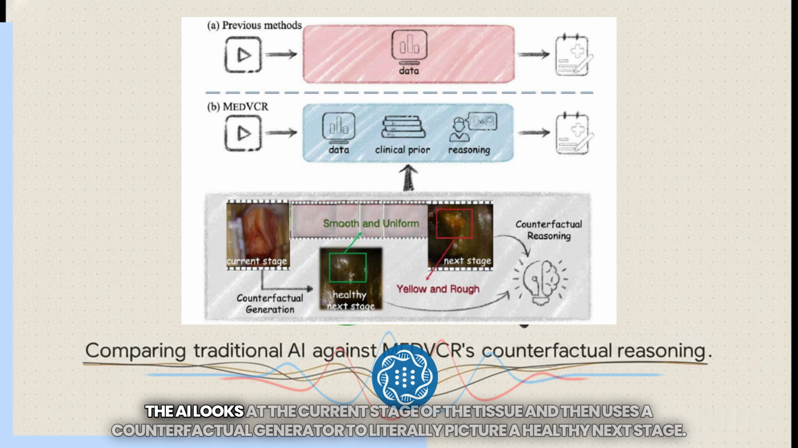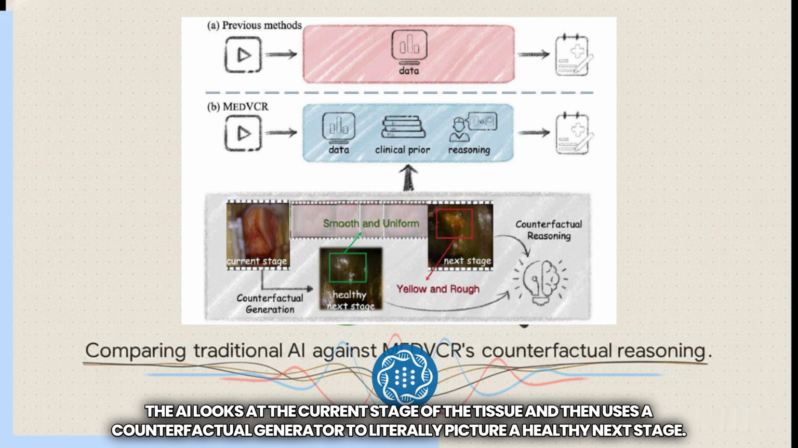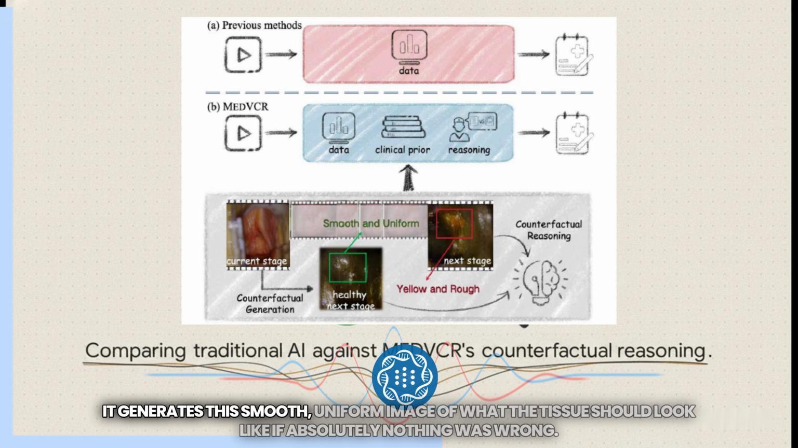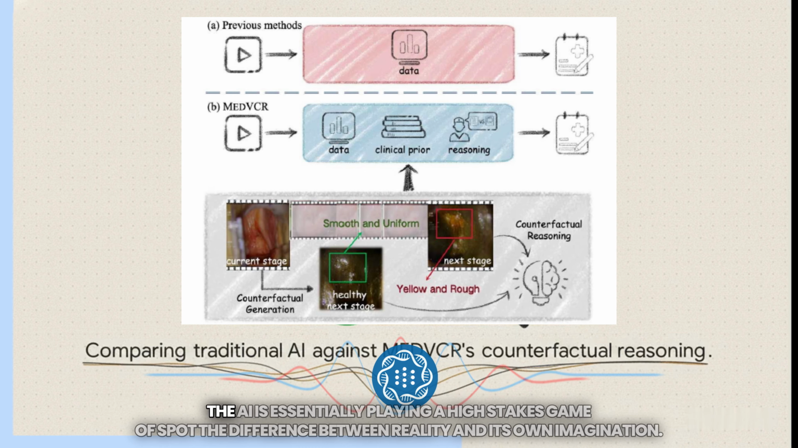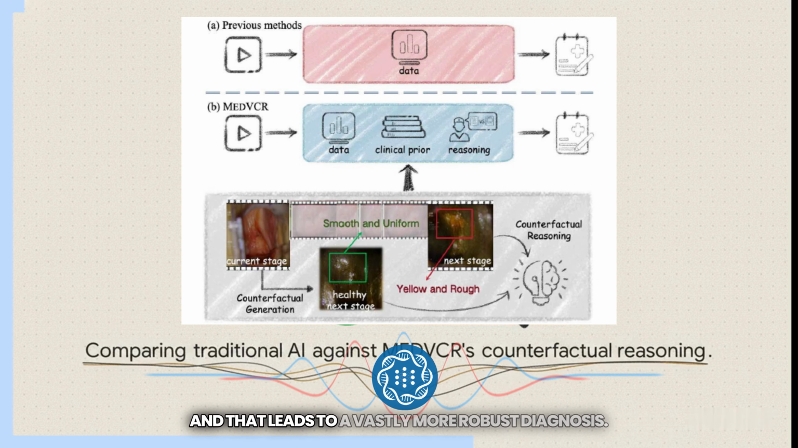The AI looks at the current stage of the tissue and then uses a counterfactual generator to literally picture a healthy next stage in its mind. It generates this smooth, uniform image of what the tissue should look like if absolutely nothing was wrong. Then it compares that imagined healthy tissue against the yellow, rough, actual next stage. The AI is essentially playing a high-stakes game of spot the difference between reality and its own imagination, and that leads to a vastly more robust diagnosis.